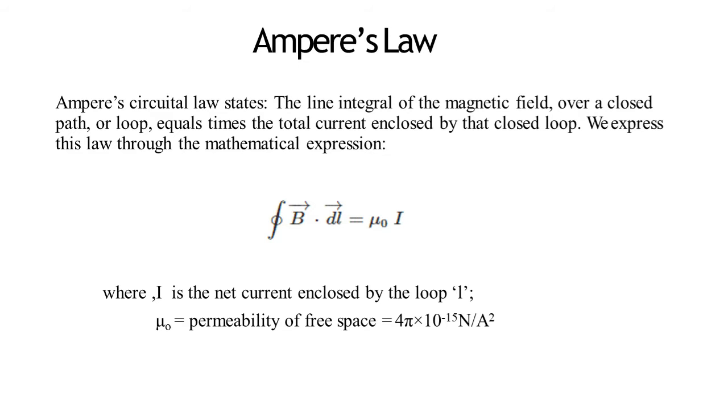Ampere's law. Ampere's circuit law states that the line integral of the magnetic field over a closed path or loop equals mu 0 times the total current enclosed by that closed loop. We express this law through the mathematical expression integral B dot dl equals mu 0 into I, where I is the net current enclosed by the loop, and mu 0 is the permeability of free space, 4 pi times 10 raised to minus 7 newton per ampere squared. That is Ampere's law.